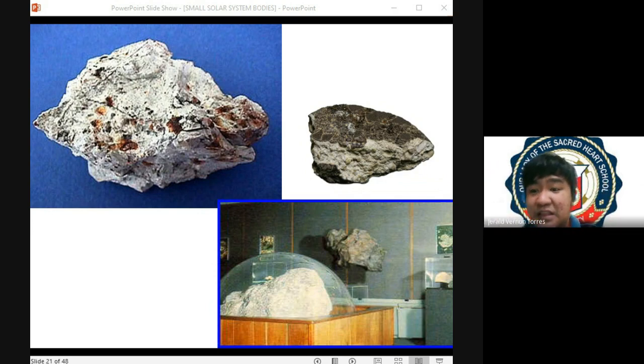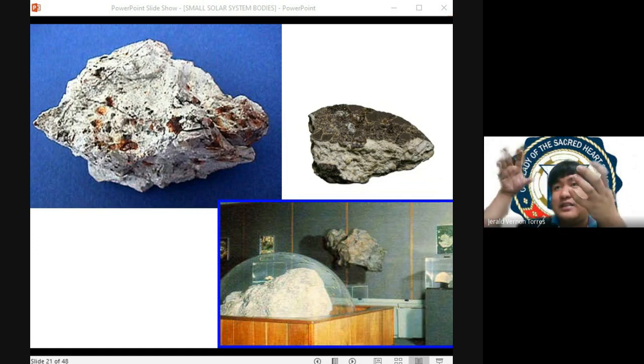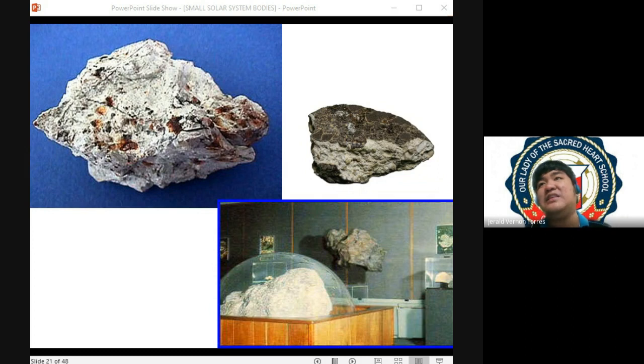Tulad ng nangyari sa planet Earth, no? Nung nag-collide yung mga asteroids that form the planet Earth, it triggers an event that causes differentiation. So nangyari ang differentiation, yung iron that is present on the early Earth, lumubog siya sa gitna. So pag sa differentiation, nasosort out yung material doon sa asteroid natin or doon sa planet natin. And just like what happened in planet Earth, nagkaroon tayo ng tinatawag na iron catastrophe. And here in the iron catastrophe, yung iron natin napunta in the middle of the planet Earth forming your core.